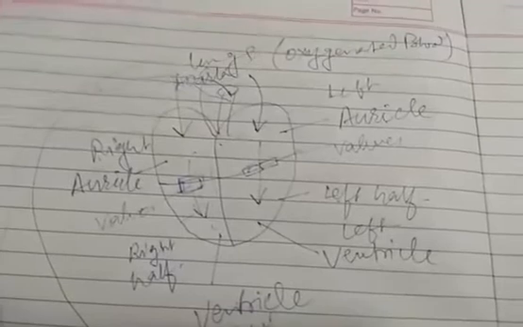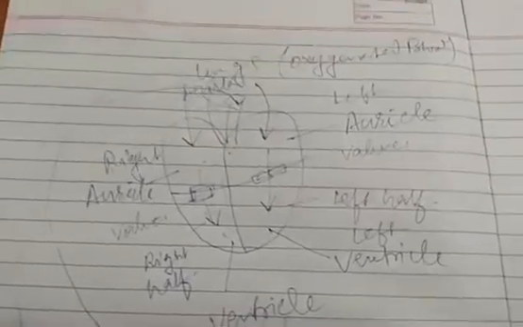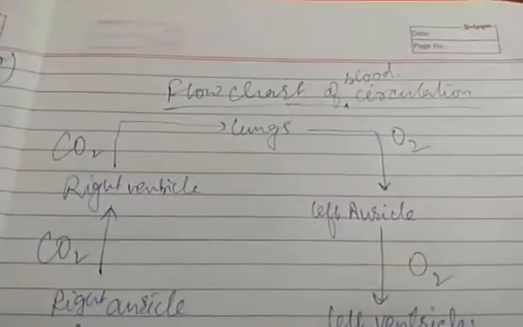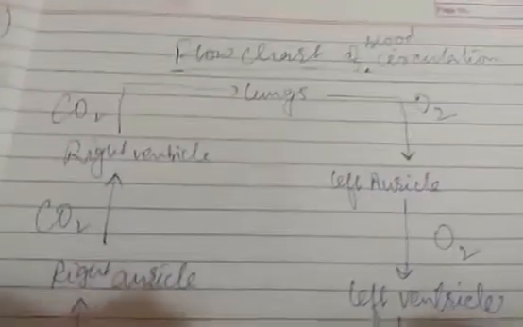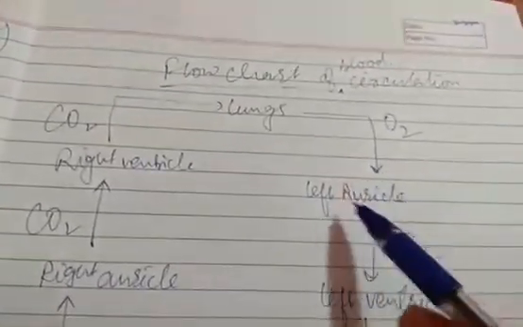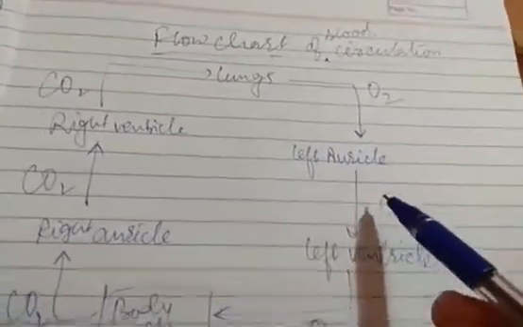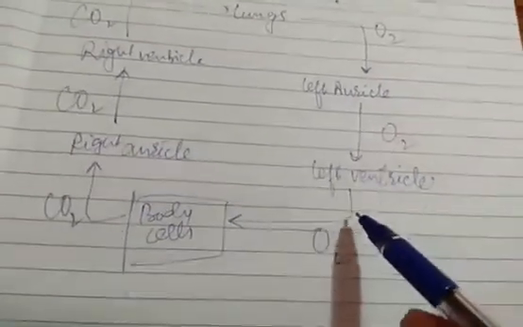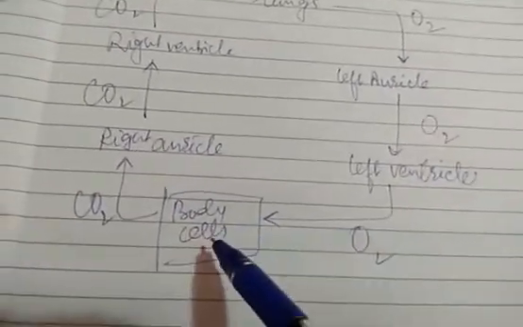Okay, so students, this was the rough hand diagram for you regarding the movement of blood flow in our body. So students, this is the flow chart of your blood circulation. From the lungs, the oxygenated blood will enter the left auricle of the heart, then it will fall into the left ventricle of the heart, and from there it will pass to the different body cells or tissues.